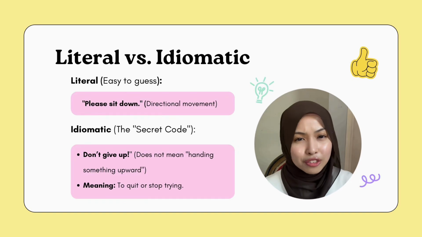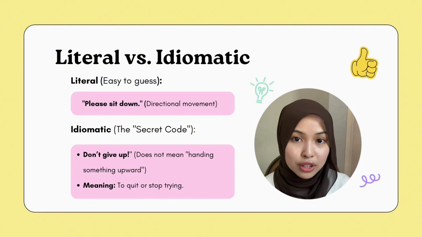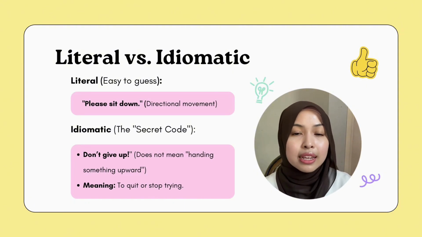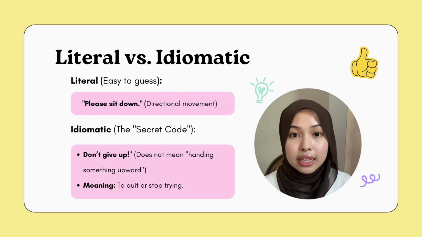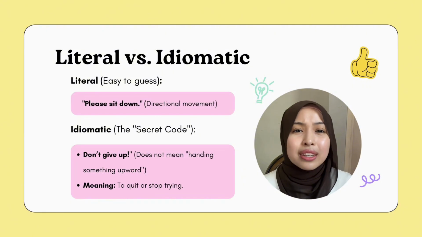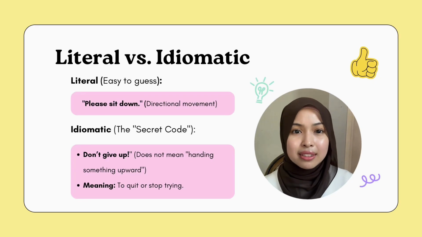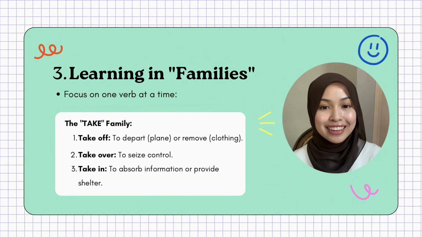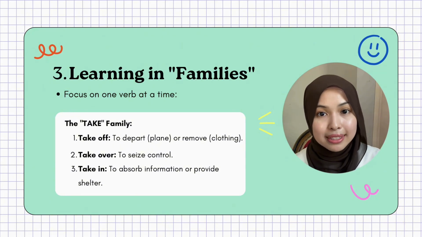Now, not all phrasal verbs are mysterious. Some are obvious. If I say, please sit down, you are literally moving in a downward direction. But most of the ones that are tricky to us are the idiomatic phrasal verbs. For example, give up. Well, it has nothing to do with what the words are saying. It doesn't mean handing an object in an upward direction. The meaning is completely different. It means to quit.